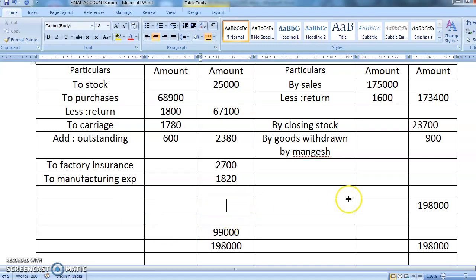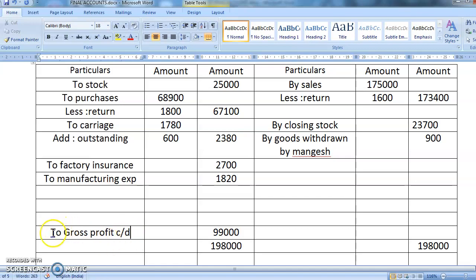And this will rub it off. I have told you this is only to find out which side is bigger, debit side or credit side. So here you will write to gross profit. Now this gross profit, here it is to gross profit carried down.